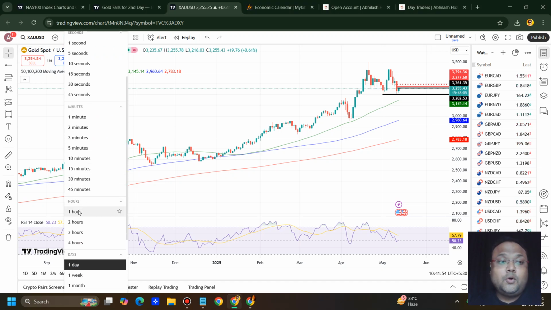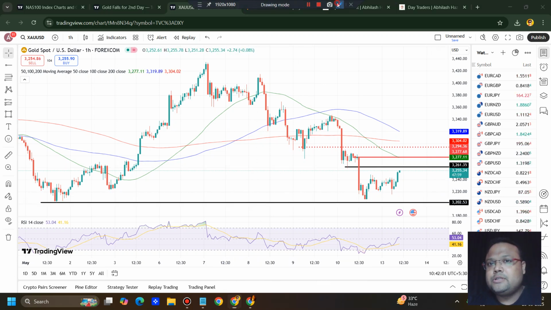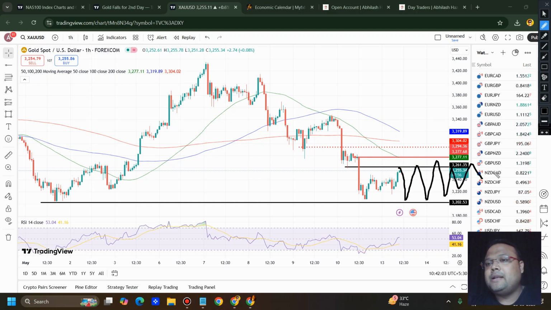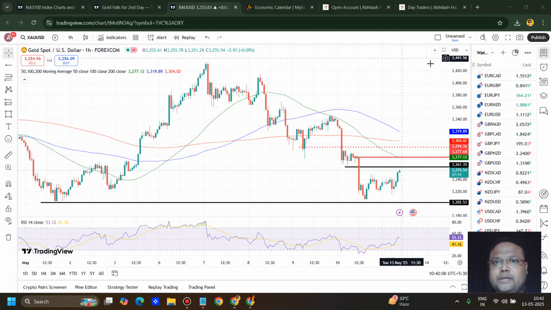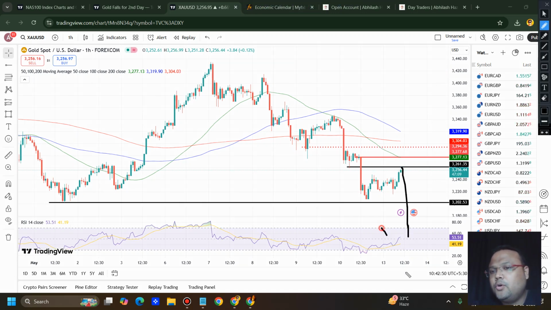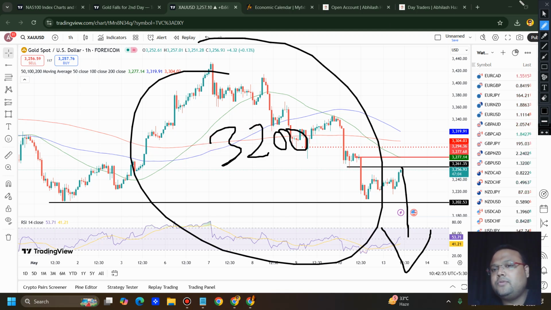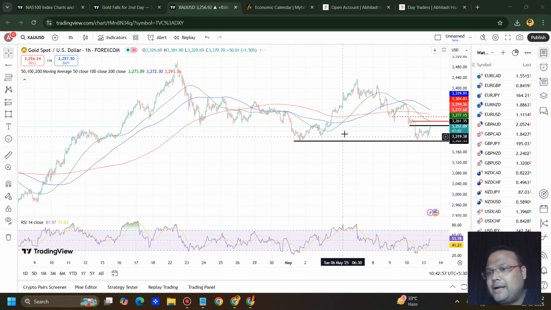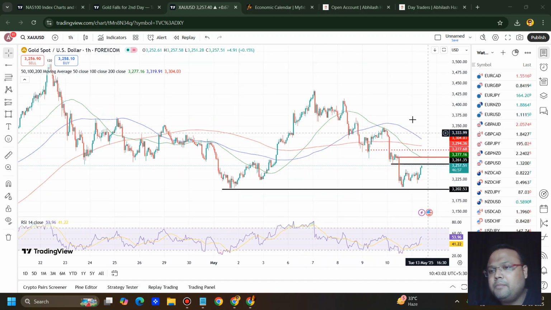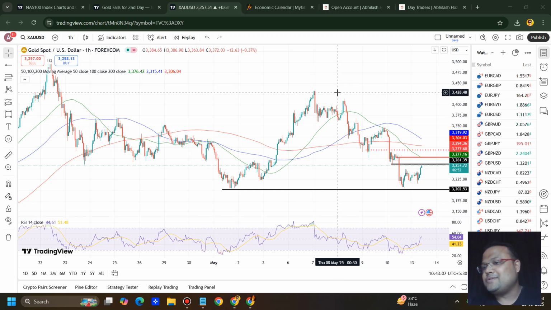So gold's next move is going to be very important. It needs to go below 3200. If it fails to go below 3200, we can expect the market to remain like this, choppy or sideways, for the next few days. So time will speak. So obviously after the consolidation, if gold slips below 3200, we can look for a sell below this area. But right now gold is trading around 3256, 57, so the chances of the market falling below 3200 are less, but still the market is full of surprises. Gold is full of surprises.